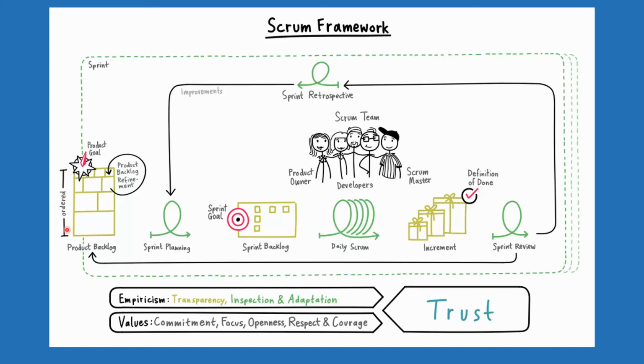Now, for some of the ceremonies: the product backlog is available, it's ordered, it contains all the priorities, and it contains the product goal. It is important for the Scrum team to understand what the product backlog items, the PBIs, are that we are talking about.